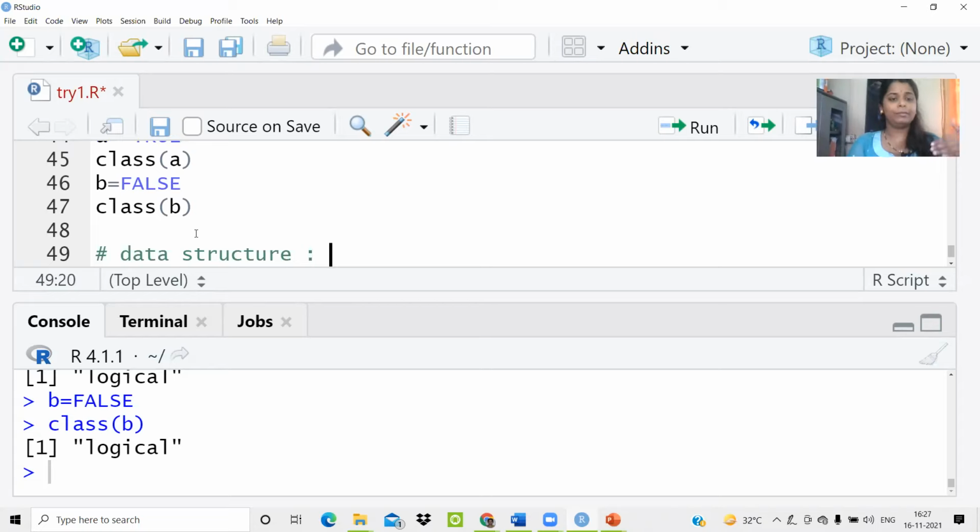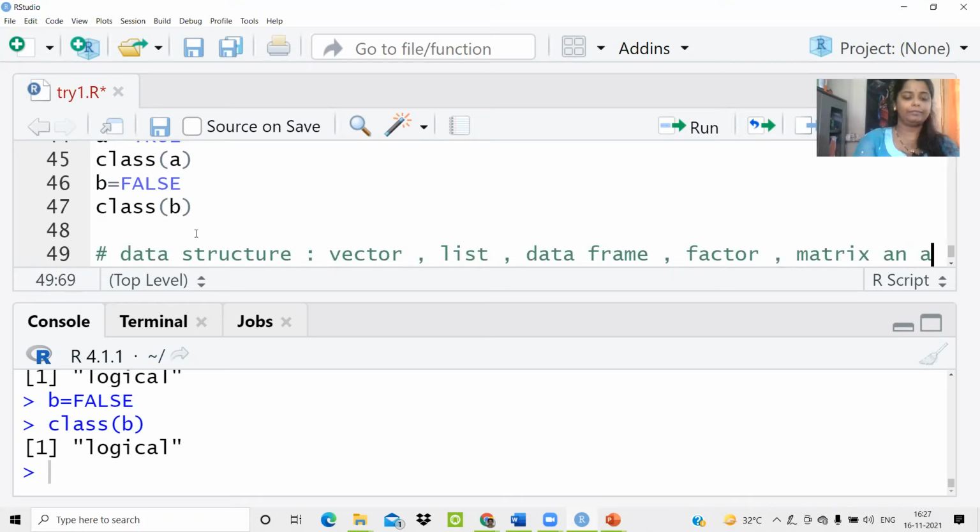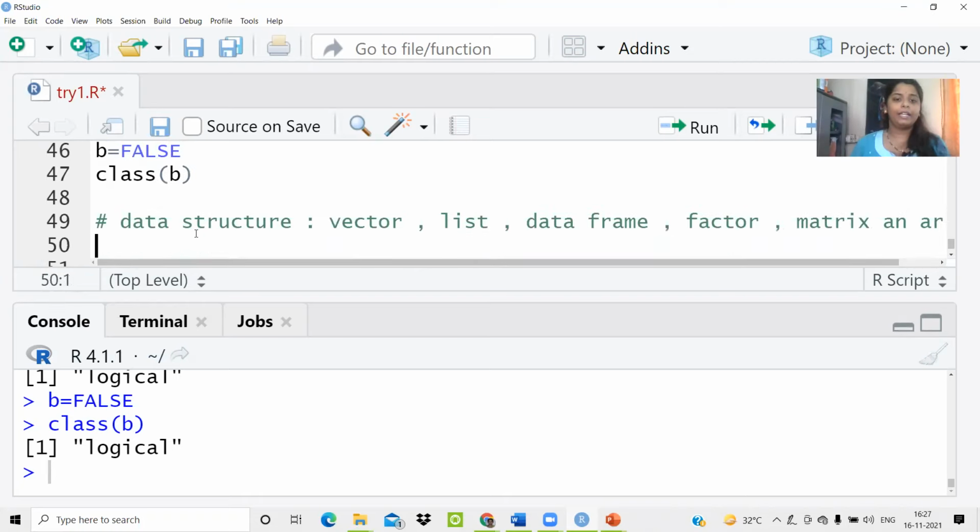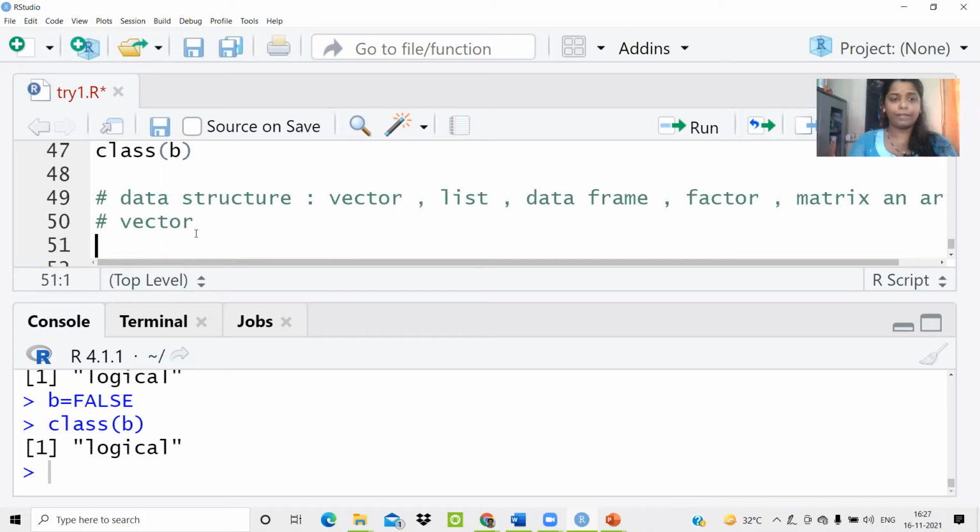Let us first check what are the different data structures that are available. That is vector. There is one thing called a list. Then there is a data frame. Then there is a factor. Then there is matrix. And finally, an array. These are the different data structures that are available in R. Let us start with the first one, which is called a vector. This is the fundamental data structure of R. A vector is one-dimensional and it is homogeneous in nature.